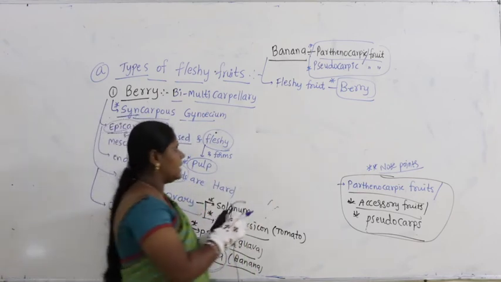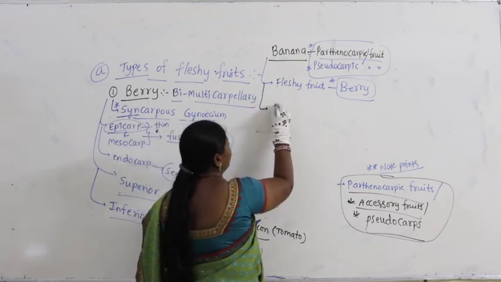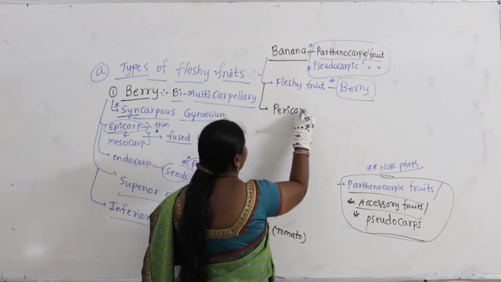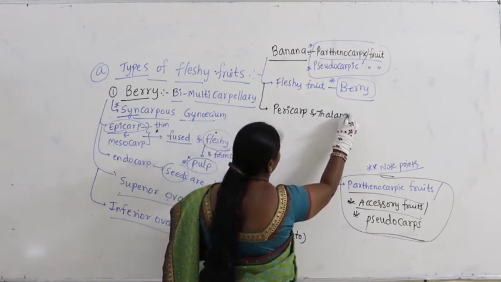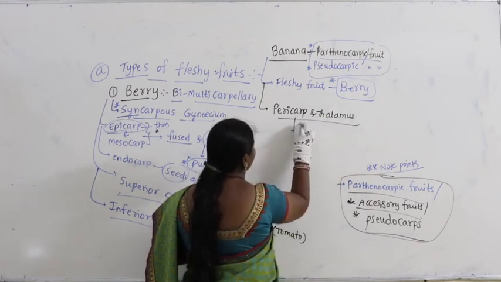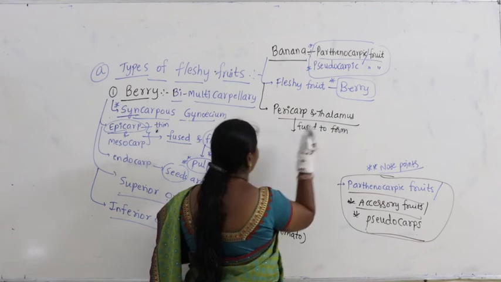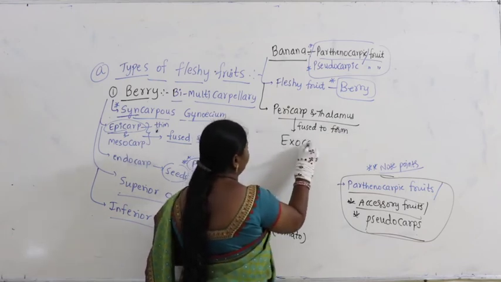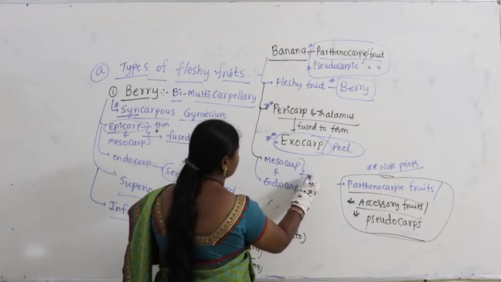Now in the case of banana, the pericarp and thalamus are fused.